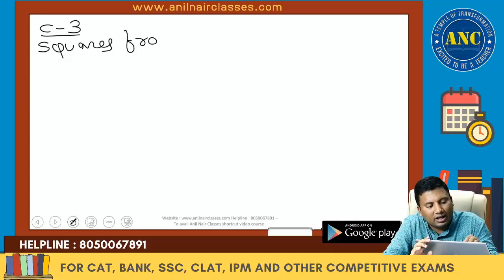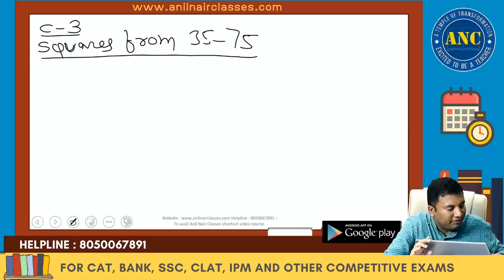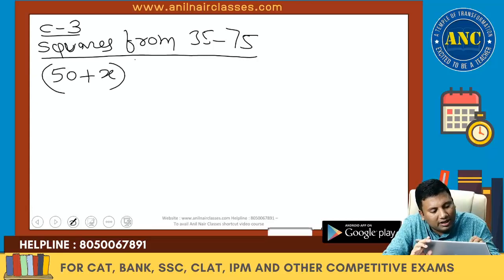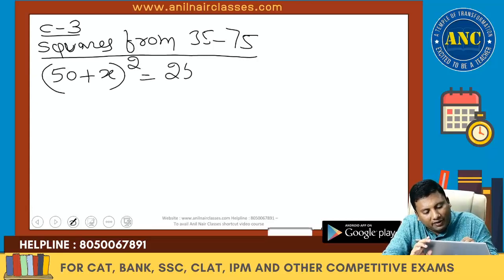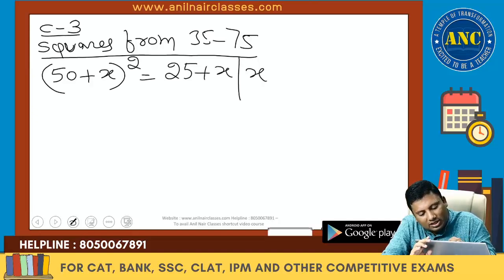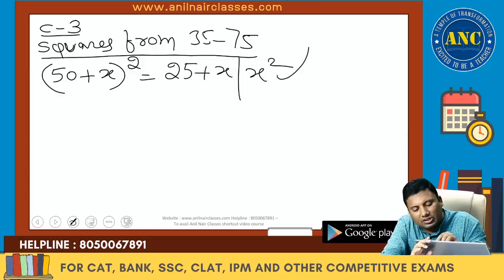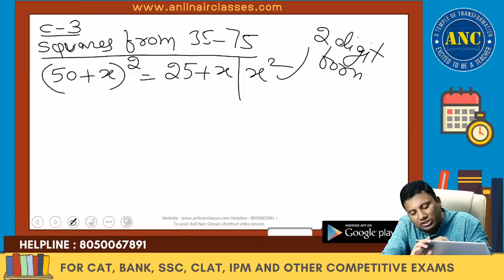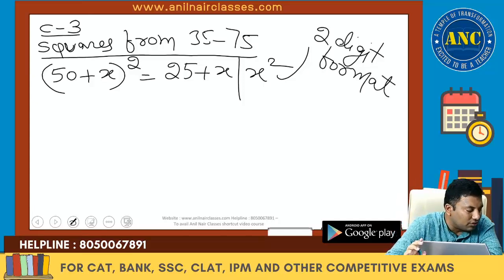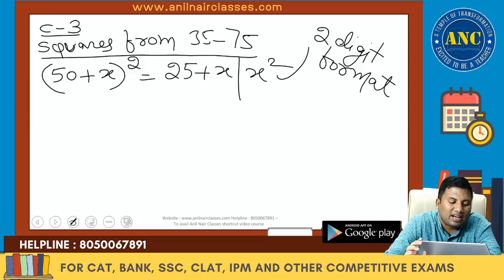Concept 3. How to find the squares from 35 to 75? First write down the concept. 50 plus x whole square is nothing but 25 plus x slash x square. This x square should be in a 2-digit format. 50 plus x whole square is 25 plus x slash x square.